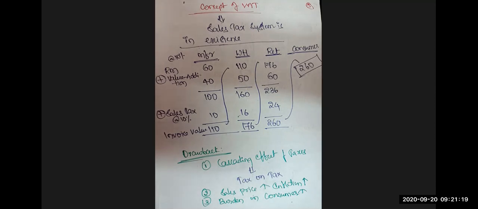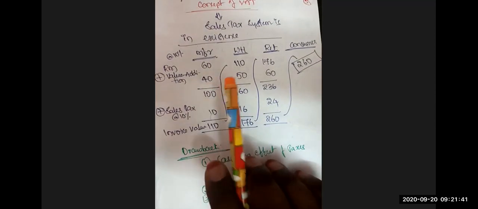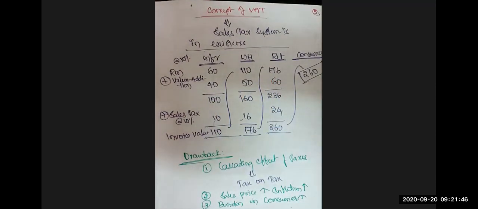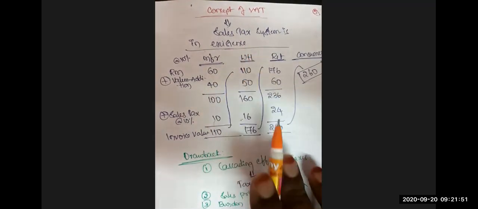GST is not a new taxation system. I can call it a replacement taxation system. It has replaced the existing indirect taxes. Why the replacement? Because under the existing indirect taxation system, there are some drawbacks. What are the drawbacks? Look at this. This is actually the system before VAT was introduced into India. This is the sales tax system when it was in existence.